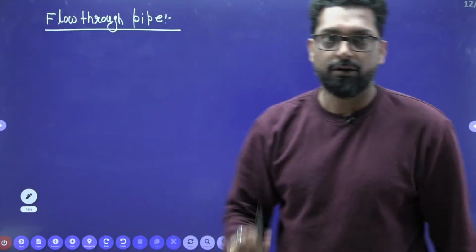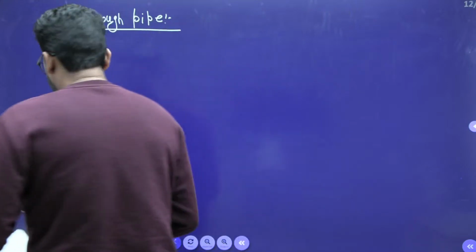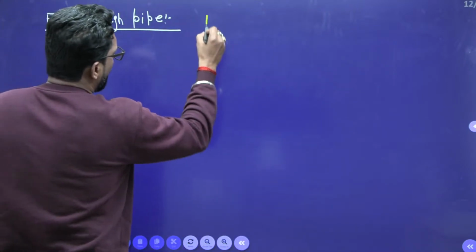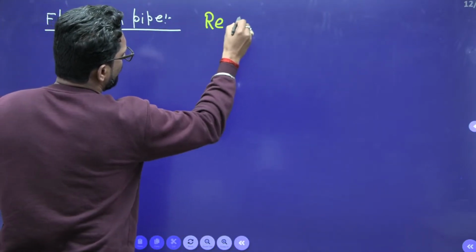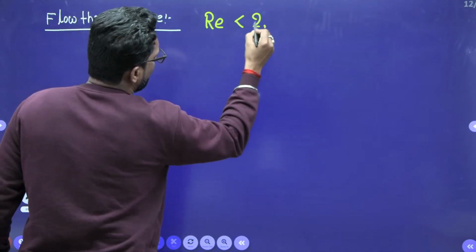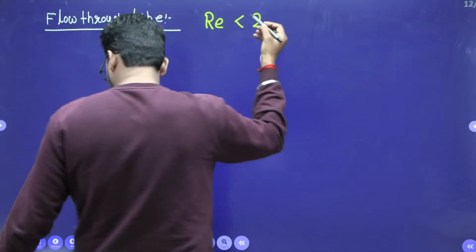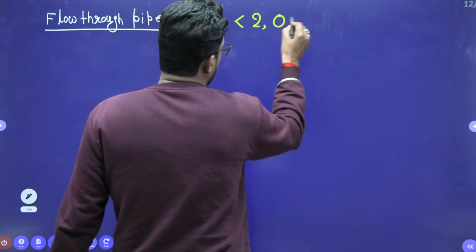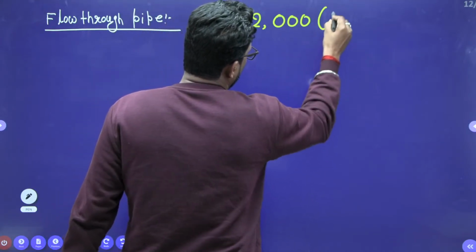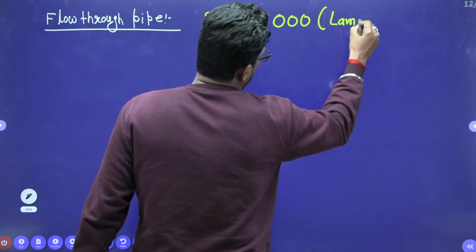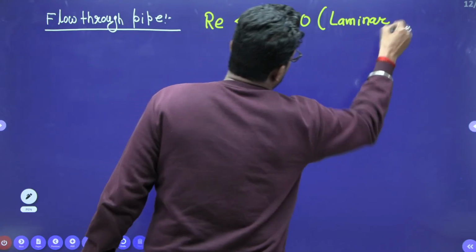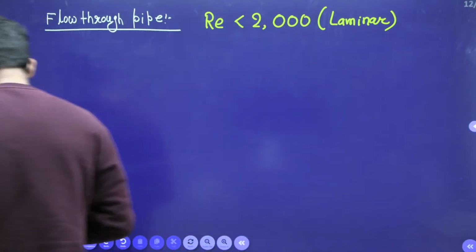This is very important. For internal flow, if the Reynolds number is less than 2000, the flow is laminar, no problem.